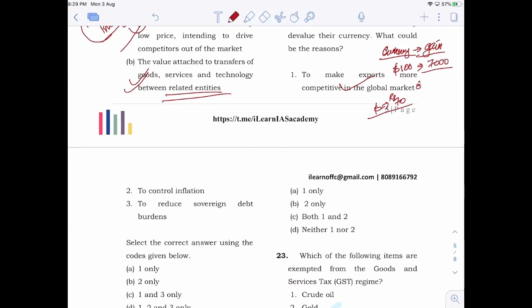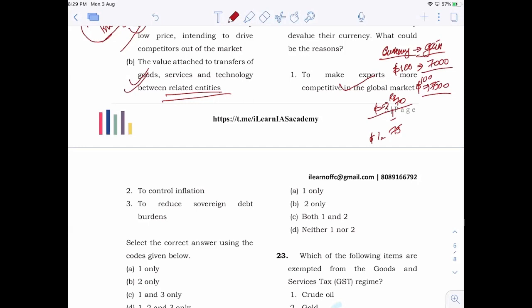Now suppose India tried to devalue our currency. It is not possible because we follow a floating exchange rate system. But if the same product is sold for $100 and $1 became 75 rupees, the exporter gets 7,500 rupees on that product. So that makes it more competitive.